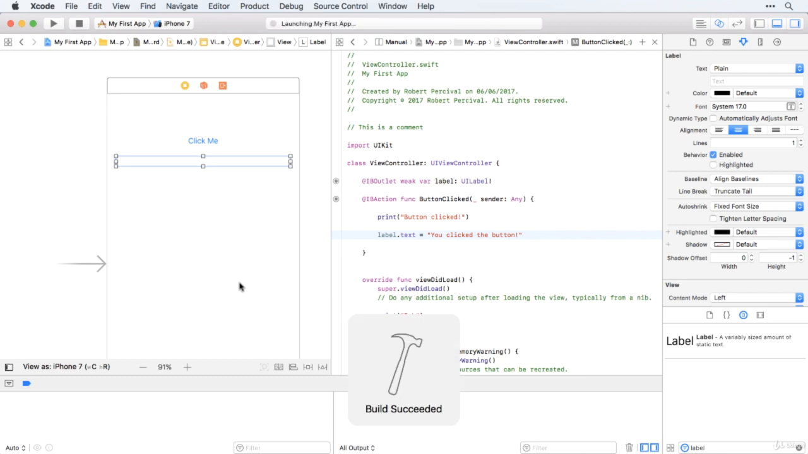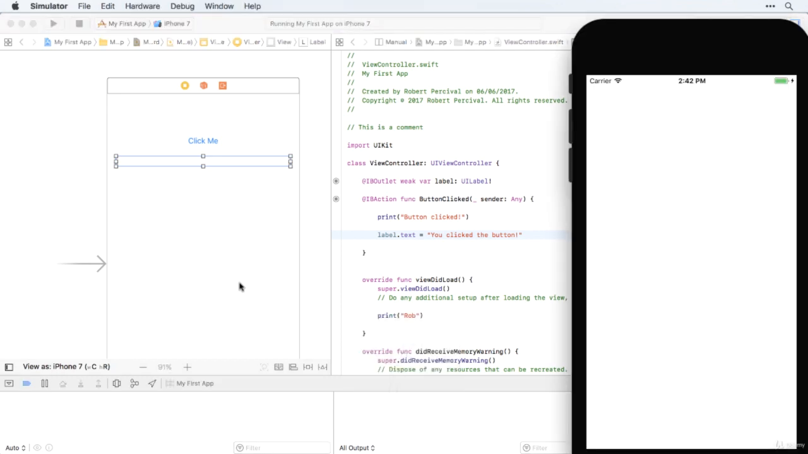Okay, let's try it again. So now we should find that the only thing that the user can see initially is the Click Me button. And when they click it, the label appears, telling them that they've clicked the button. Great stuff. So we've got 2 out of 3 now. We can do something when the button is clicked. That's stage number 1. That was our button clicked message there. Stage 2 is being able to display a message to the user when the button's clicked. And stage 3 is going to be to actually get some data from the user.